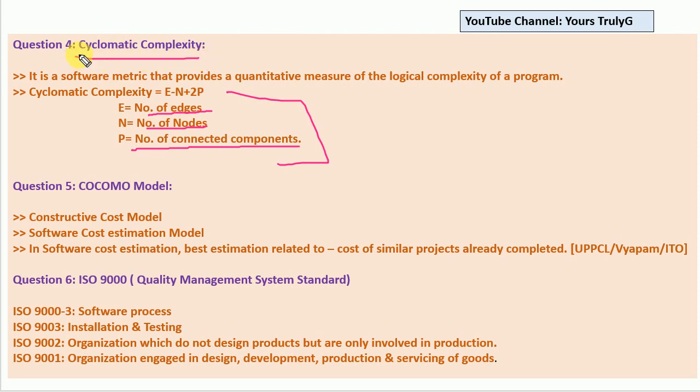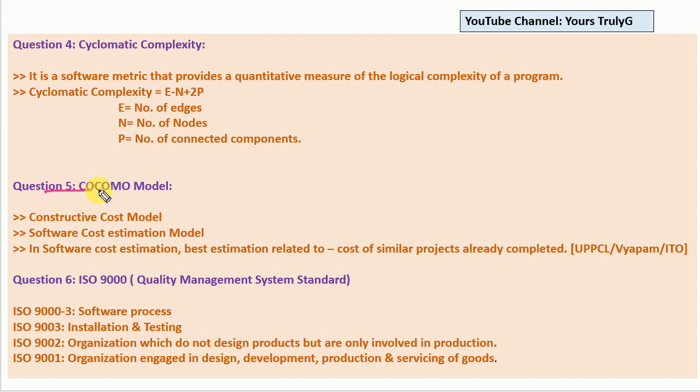Cyclomatic complexity is a very important and frequently asked question related to software engineering, guys. That is the best way, actually. If you are going through the topics and the theory, I think this is the best way we can crack those examinations, because we are getting the previous year questions. We can get the concept because previous year questions teach a lot, basically. So cyclomatic complexity is one of the important questions related to software engineering.